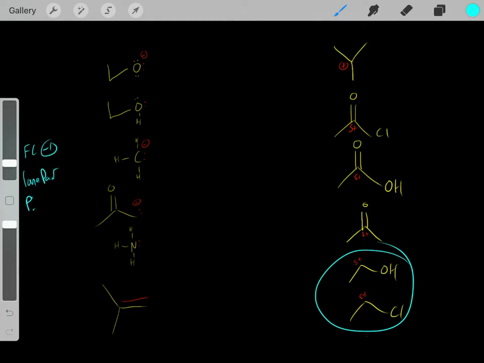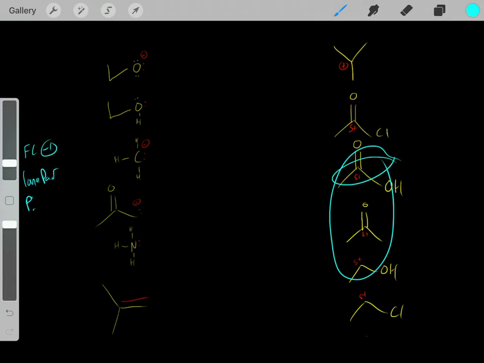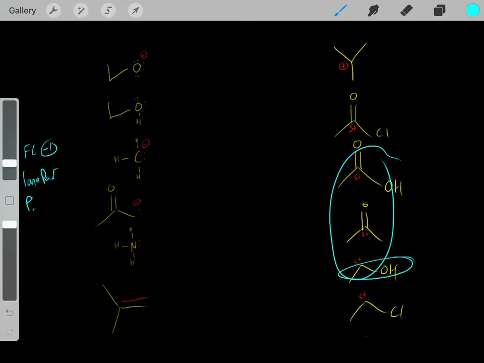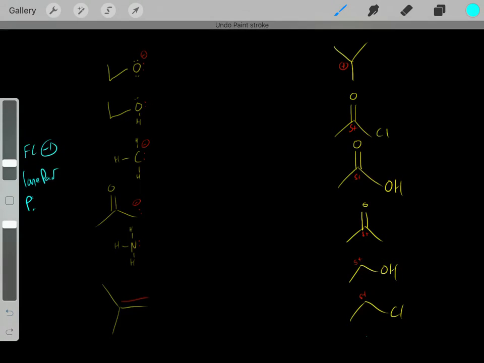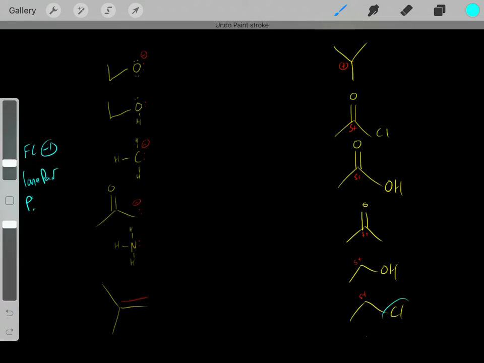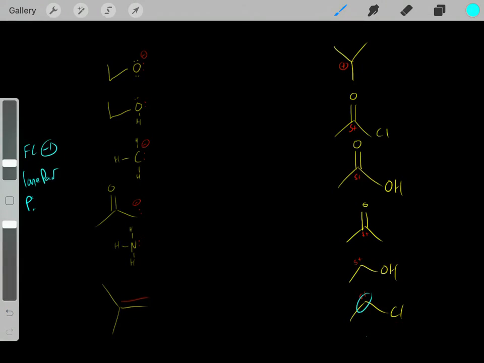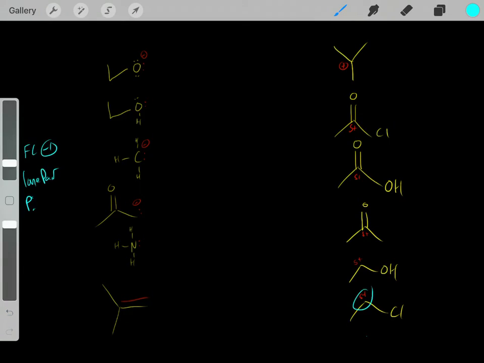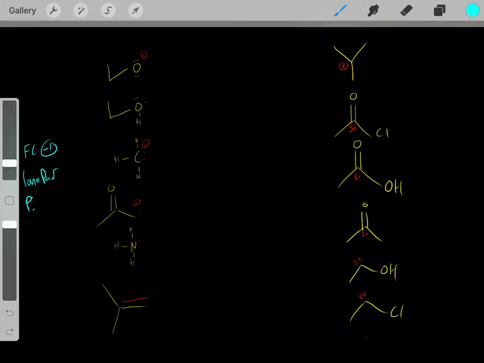And then these guys, what's going on here is, again, this carbon is oxidized, but comparing these three, this is the most oxidized, so this is the strongest electrophile, this is the least oxidized, so this is the weakest electrophile, but it's still an electrophile, and this is also an electrophile. Why? Because again, these atoms are very electronegative. For example, looking at this guy, this chlorine is more electronegative than carbon. So therefore, it's pulling electron density towards this chlorine, stealing that electron density, creating an electron deficiency, so creating a partial positive, so creating this electrophile.